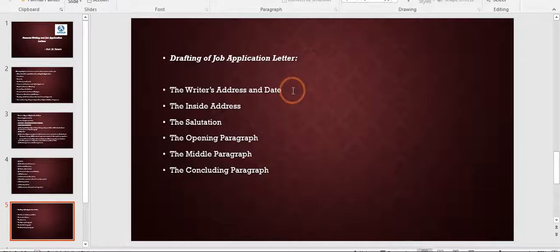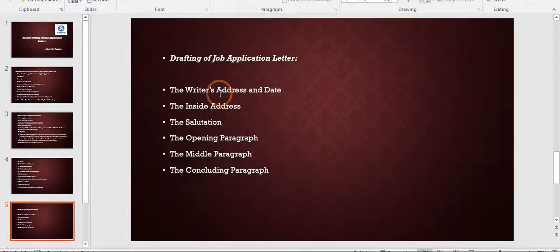When you start writing a job application, first and foremost thing you have to write is your address and date. Usually children, earlier in application letter, the writer's address and date was written on the right hand side of the page, but now this is not the case. According to the new pattern, everything comes on the left hand side near the margin.